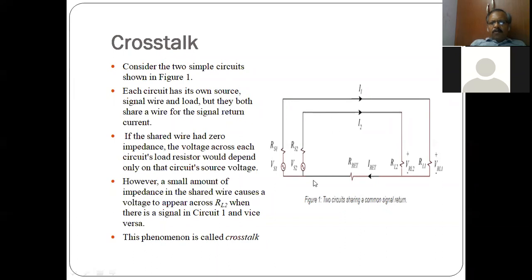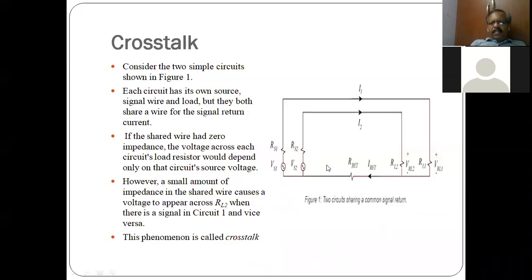But both these circuits are having a common return path or a common ground plane in which the return current flows. So the first circuit current I1 also flows through this return path having resistance R return. Second circuit also allows current to flow through the same R return. Right? So two loops are there, but they share a common return path modeled as a return resistance R return.